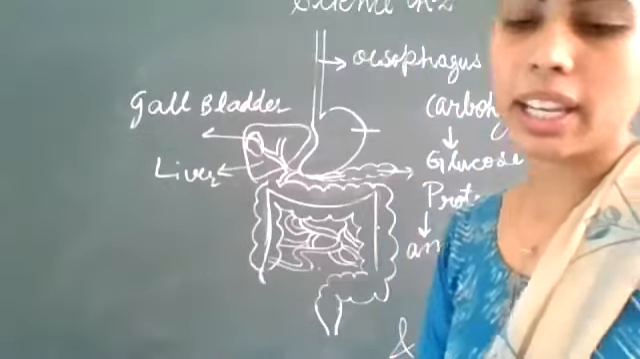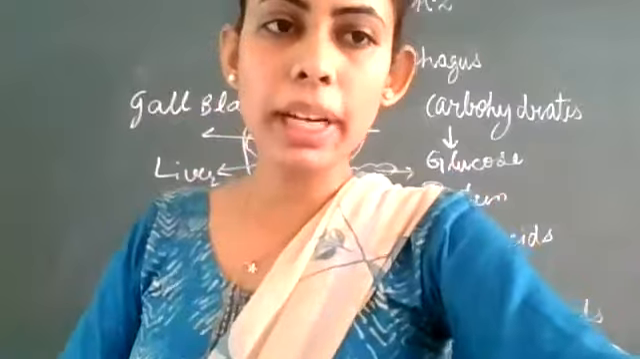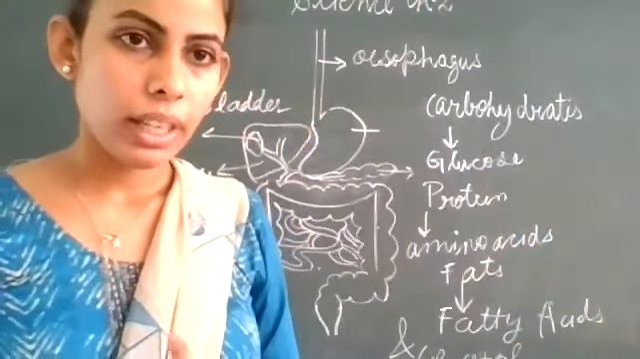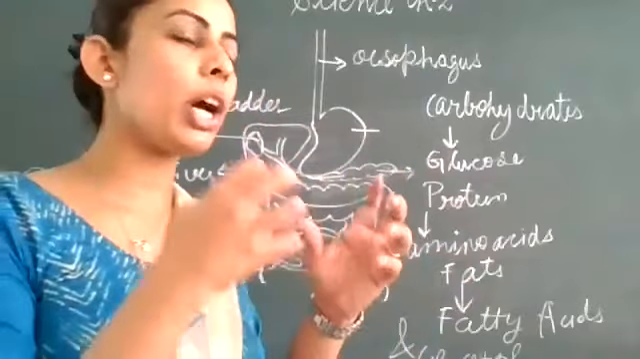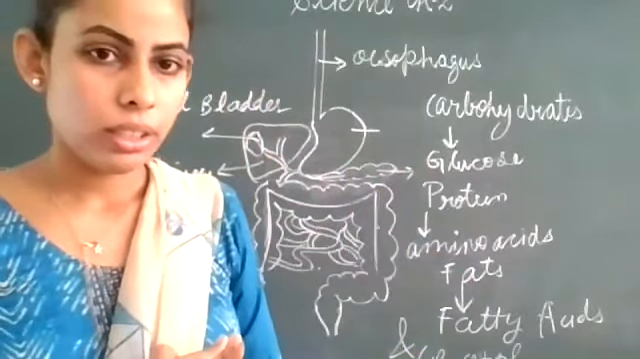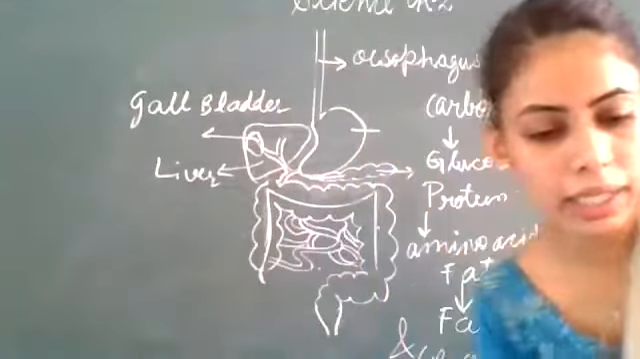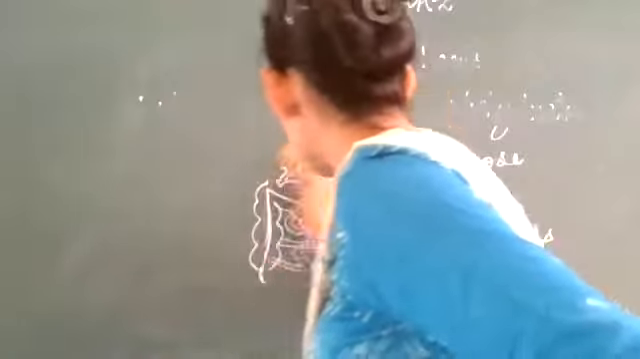Now the next is, now the food's digestion is complete, then the absorption takes place. The digestion process is complete, now what has to happen? Absorption has to happen. So how is it taking place? I am rubbing the diagram here because we have to now understand the absorption.